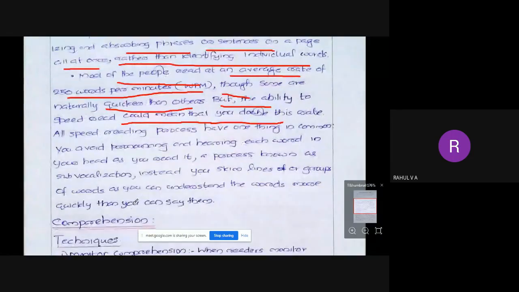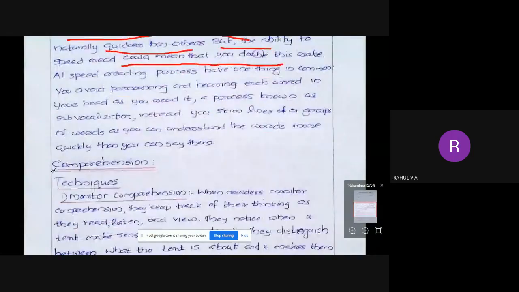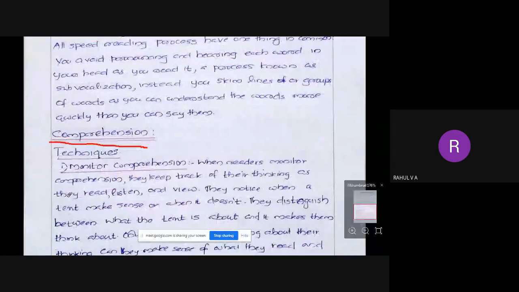Now we will see what comprehension is. What is comprehension actually? It is the ability to understand. So what are the techniques to improve comprehension? That is what we are going to see. So the next topic is comprehension.